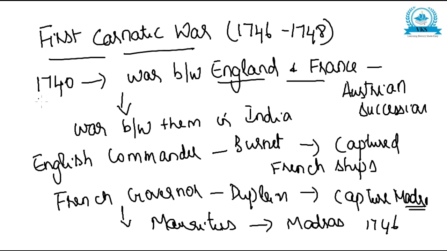So first, in 1740 there was a war between England and France for Austrian succession. The same reason led to a war between them in India. The English commander was Burnet. He captured some French ships, and the French governor Dupleix wanted to capture Madras, and with the help of the French governor of Mauritius, he captured Madras in 1746. So now Madras came into the hands of France.